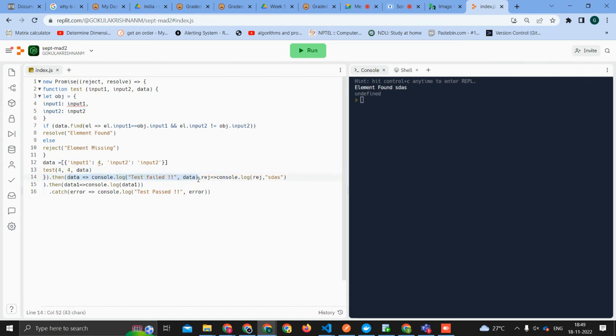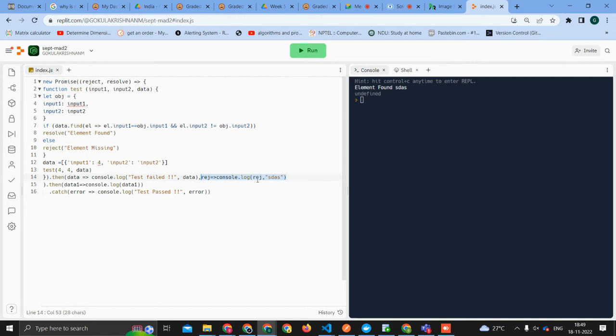It gets closed here. Basically, dot then gives us two functions. First function for the resolve, as you told, and second function for the reject. Correct. Right. So ideally the promise is rejected, right? Priyanka, I have put another function which will handle the reject.